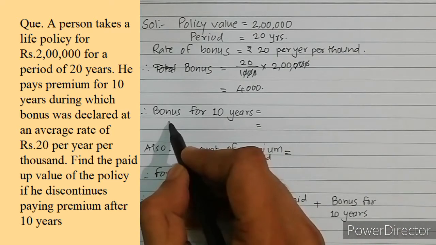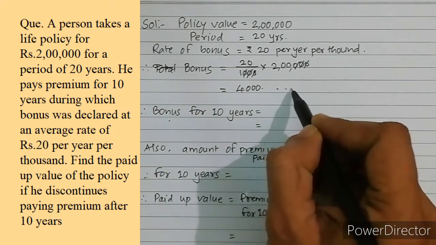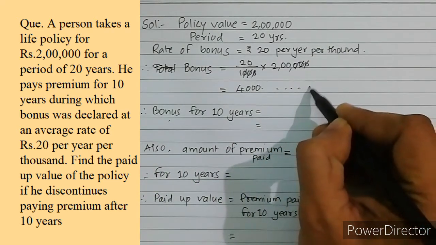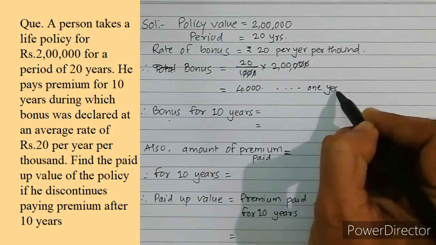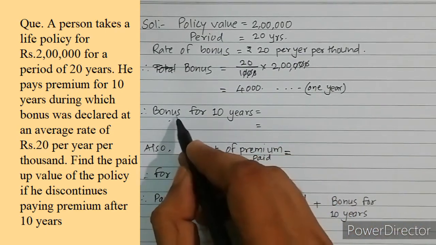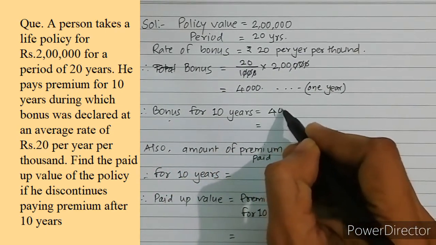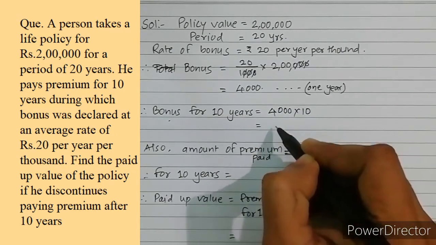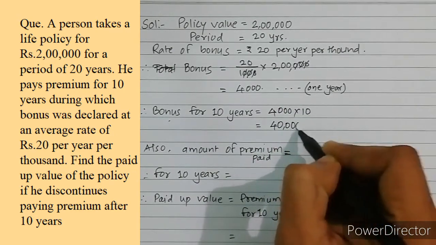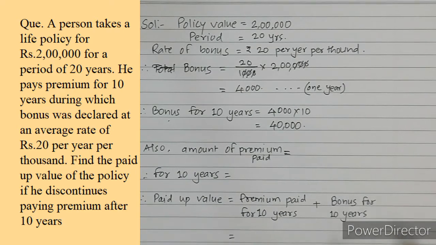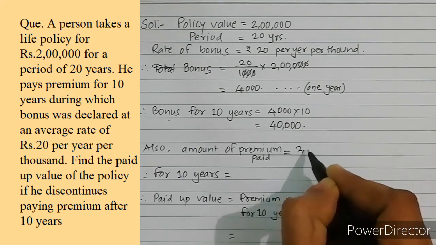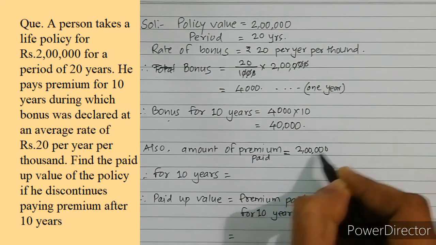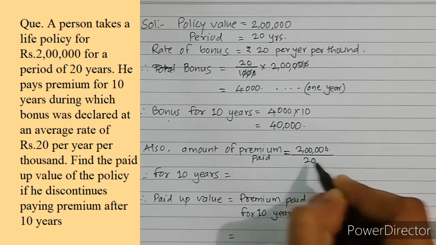Okay, and therefore the bonus for 10 years. This bonus is for 1 year. So what is the bonus for 10 years? Obviously 4,000 into 10, it is 40,000. Now let us calculate the amount of premium paid. Okay, so the total value is 2 lakh. It is for 20 years.